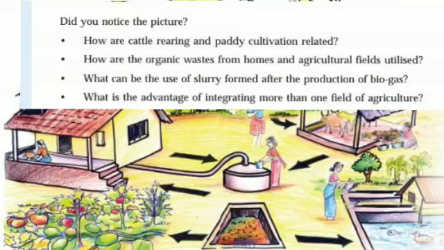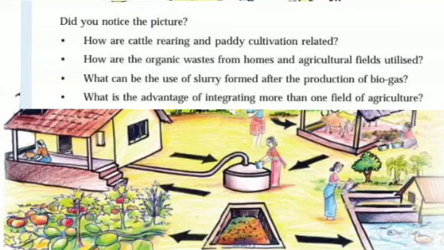Cattle rearing means we are protecting and taking care of the cattle for their many useful products like milk, like cow dung. Cow dung is a good manure for the plants to grow. We have learned in the previous class. So how are paddy cultivation and cattle rearing related?